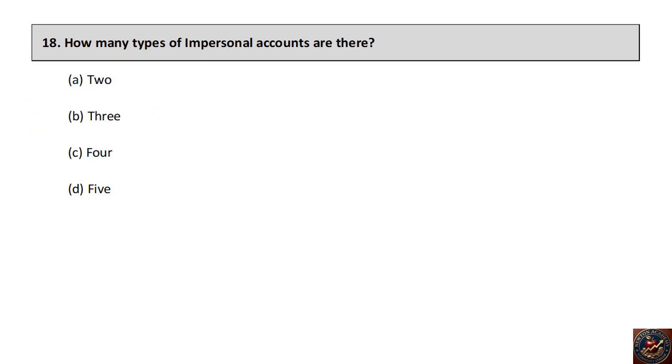How many types of impersonal accounts are there? 2, 3, 4, 5. The right answer is there are two types of impersonal account.